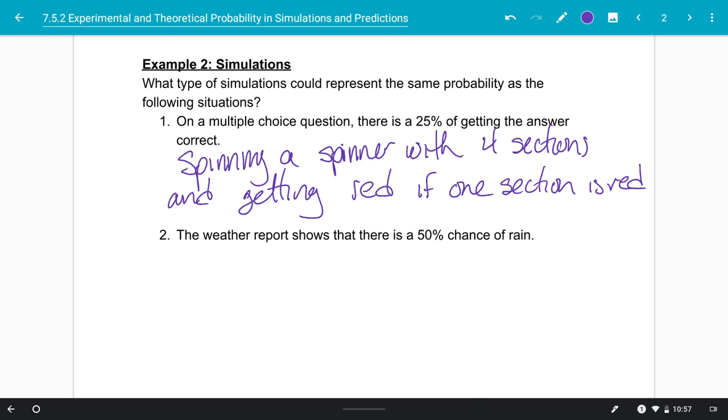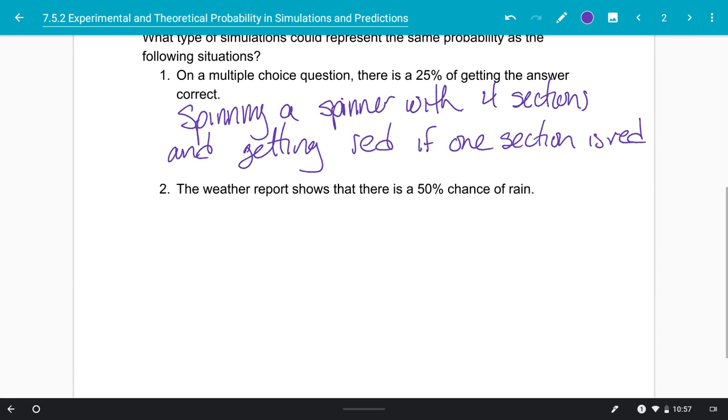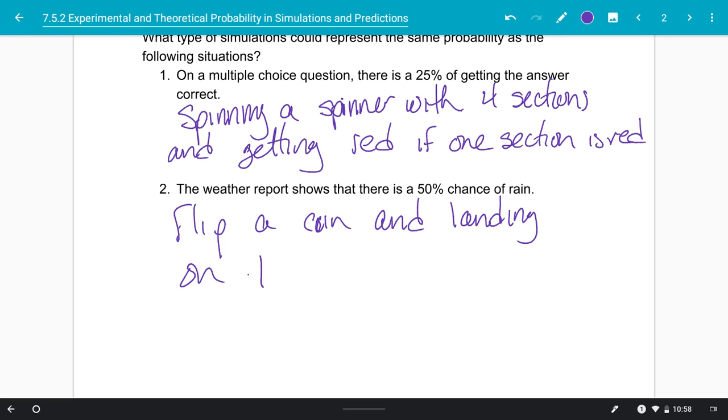having to do it. All right, so number 2, we have the weather report shows that there is a 50% chance of rain. So this is very similar to if I were to flip a coin, because flipping a coin, I have a 50% chance of getting heads or a 50% chance of getting tails. So flipping a coin and landing on, let's say, tails being rain, right? So 50% chance of flipping my coin and landing on tails. So if I were to know if it's going to rain, I can flip the coin. If it lands on tails, that'd be like saying, yes, it's going to rain tomorrow.